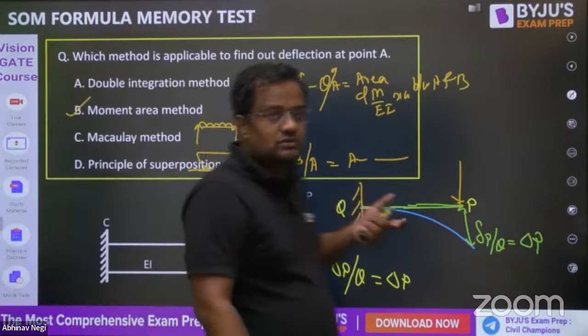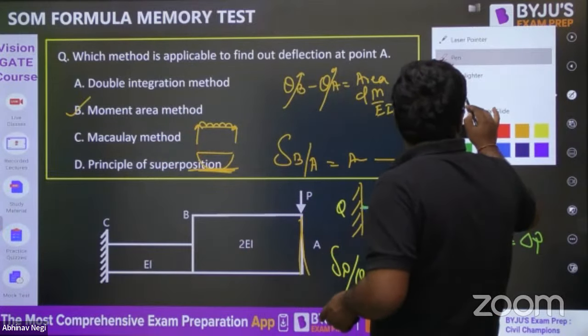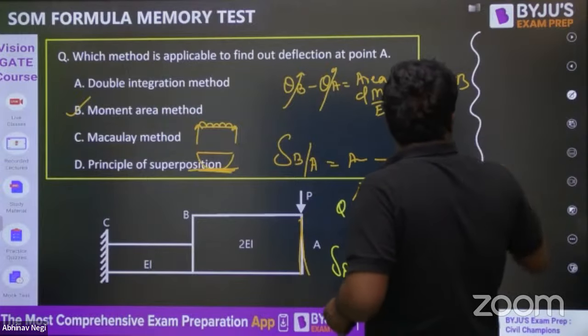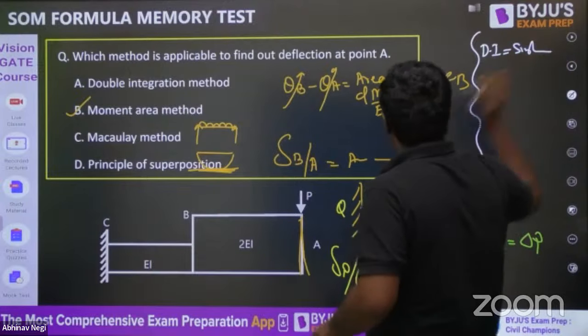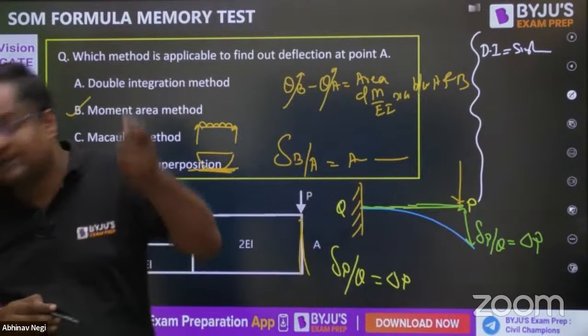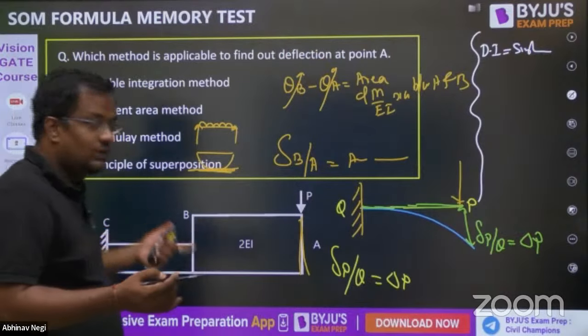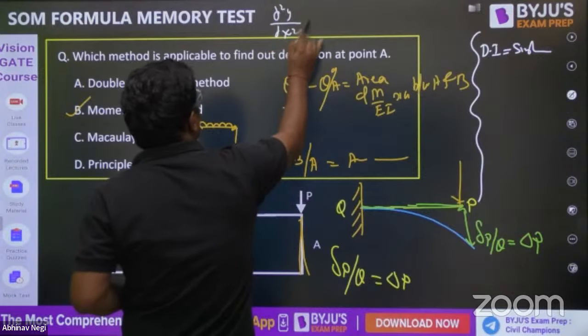Now, guys, of course, the question cannot be like this. You can ask, sir, where is the double integration method used? It is used where a single bending moment equation can be written for the whole beam. What is double integration? d2y by dx2 is equal to M by EI.